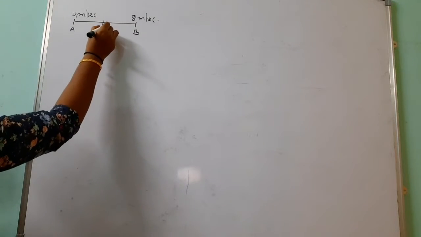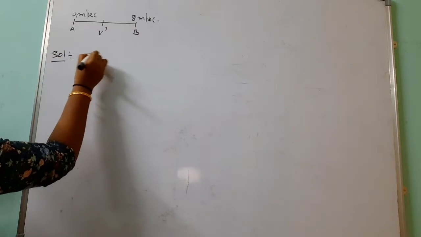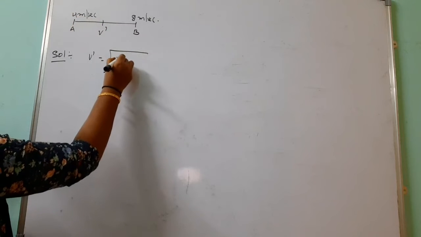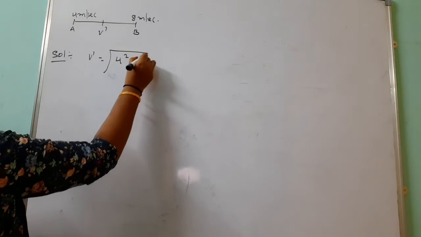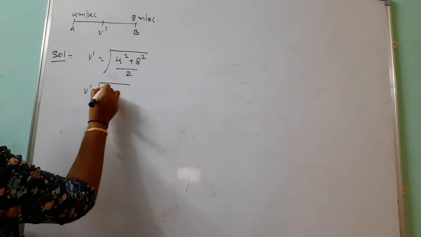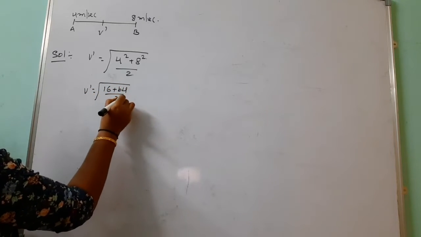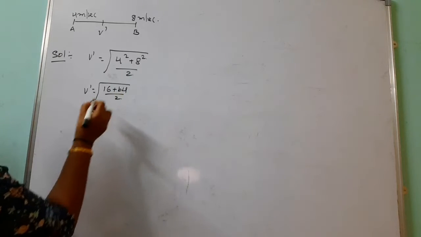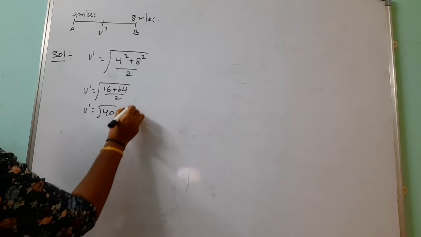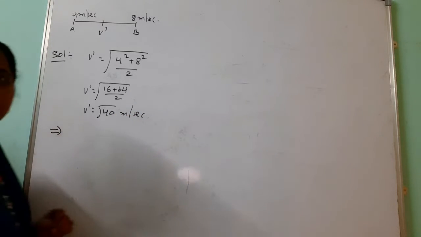Suppose this is the midpoint v dash, and you know the formula for finding the midpoint velocity. v dash equals under root of (4 square plus 8 square) by 2. After simplification, (16 plus 64) by 2. So v dash equals under root of 80 by 2, which means you are getting under root 40 meters per second. Then we are doing one more problem.